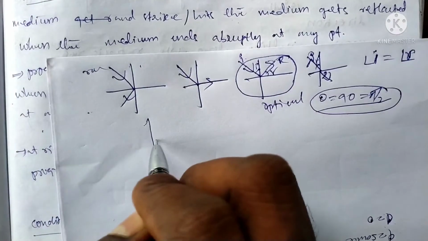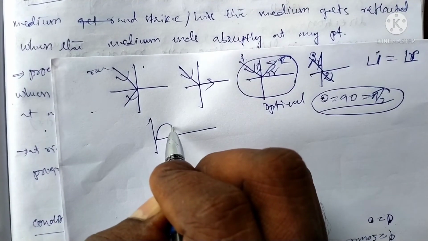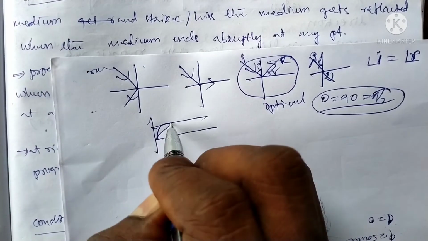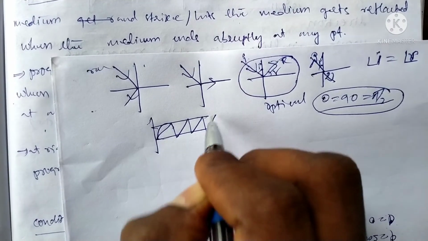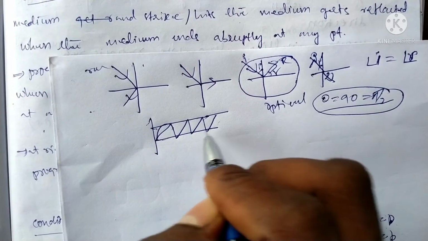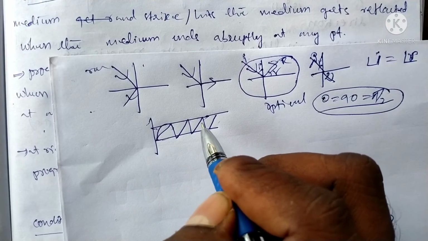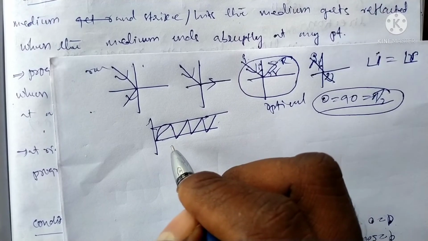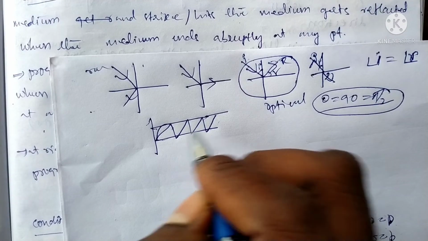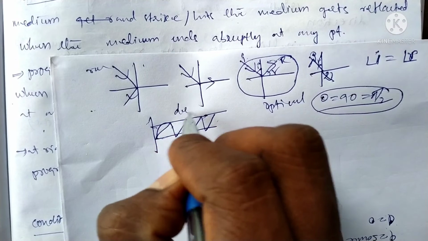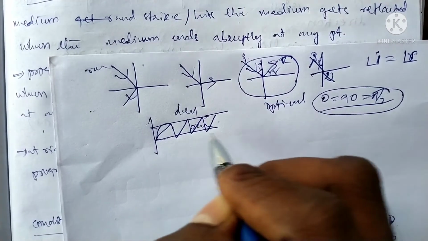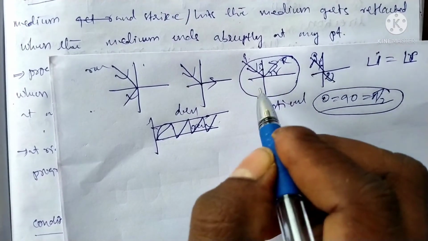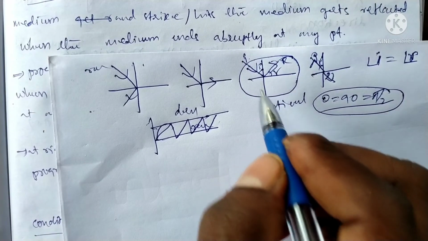Reflected means like this in the optical fiber. This is total internal reflection: when light passes through a medium, it is reflected from one medium to another, from a denser medium to a rarer medium. This is applicable in the optical fiber.